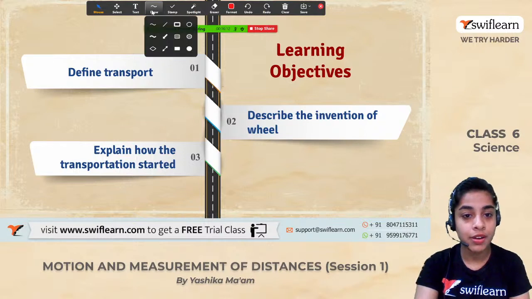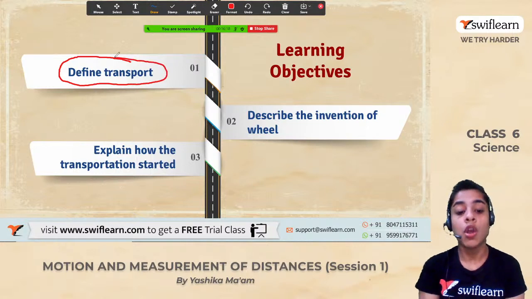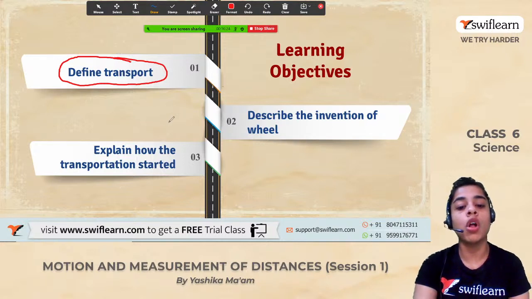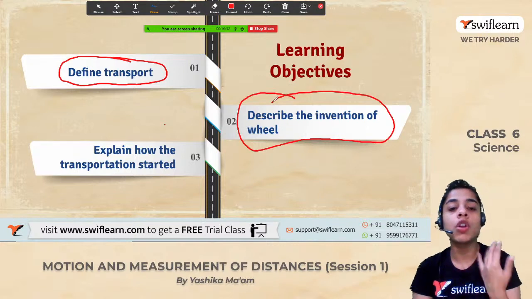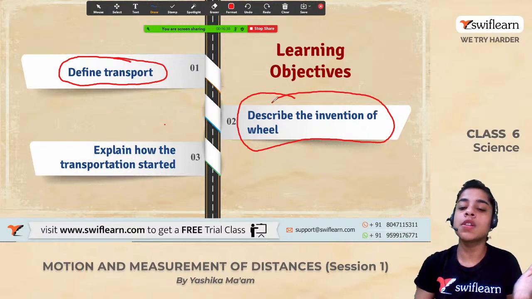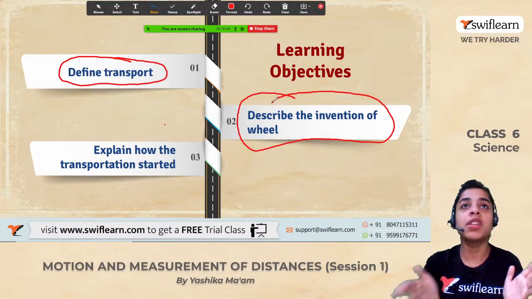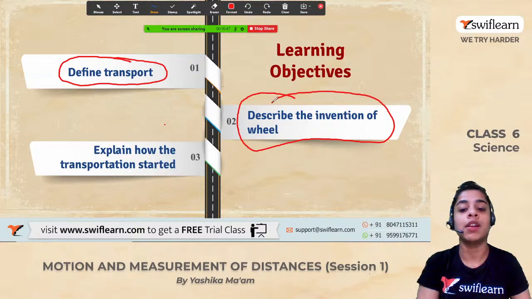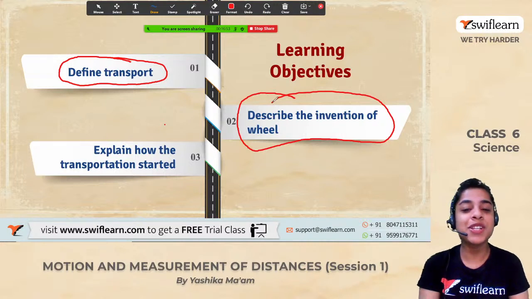So, these are the learning objectives for this lesson. First, we are going to define what transport is. All right. And what are the uses of transport. Then, we will also learn the invention of the wheel. This is something very important and interesting to know, that we did not have wheels in the ancient times, right? Nowadays you can see wheels in cars, you can see wheels in almost every automobile, and no automobile can work without a wheel, right? But there used to be a time when we did not have the wheel, right? And then the game changed when the wheel was invented. So this is what we would be doing today.